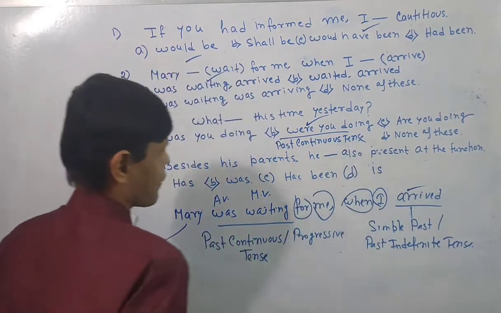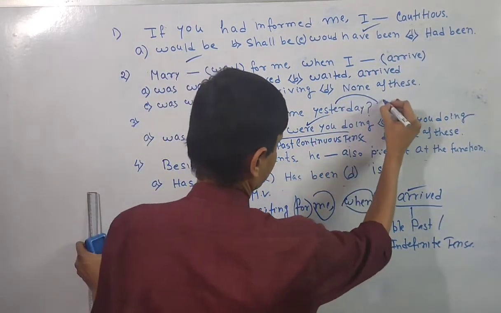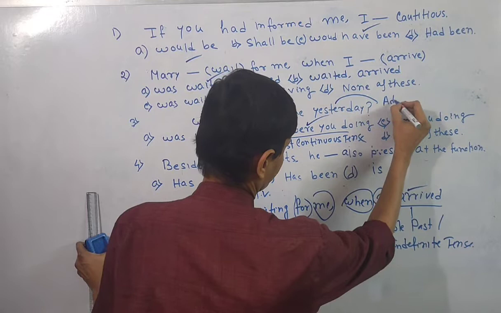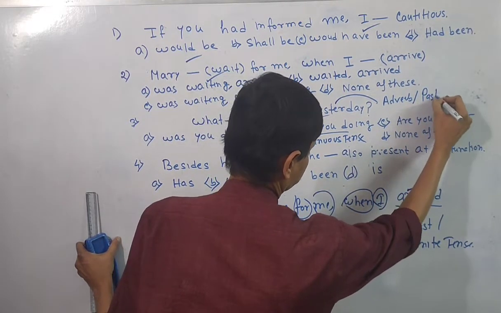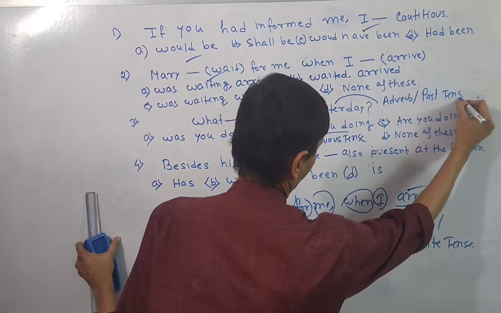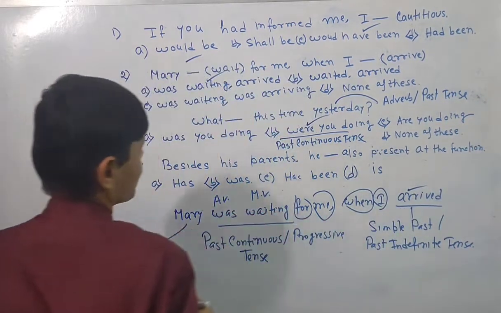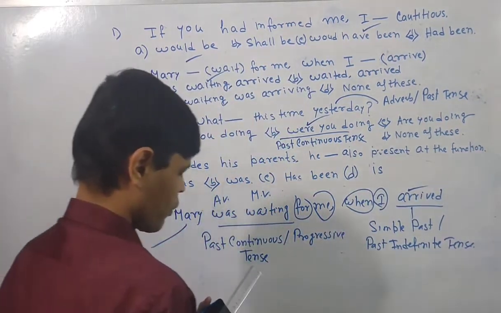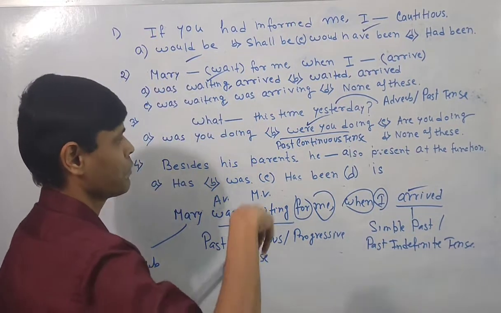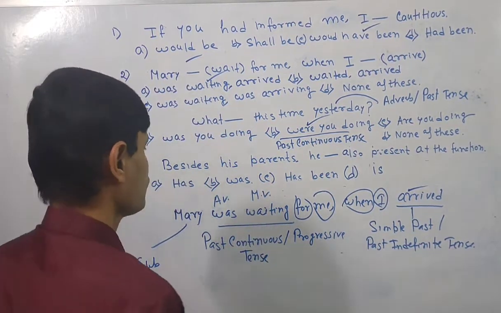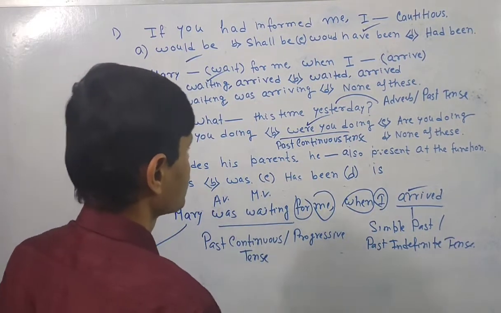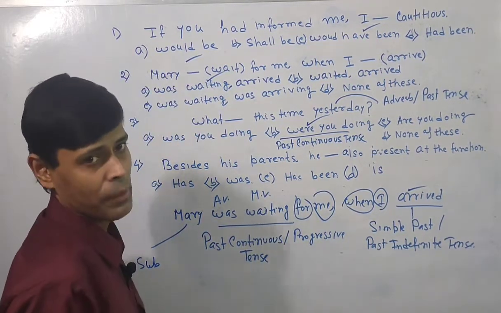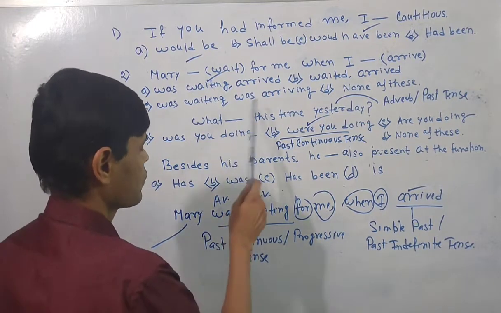Why is it called the past tense? Because it is called the adverb of time, and it is also based on past tense. The action happened in the past. So this is the overall construction. You should not be confused about the fact that this time here means now it is happening. You should not confuse over this, because if you confuse, then you will make a big blunder in the exam.